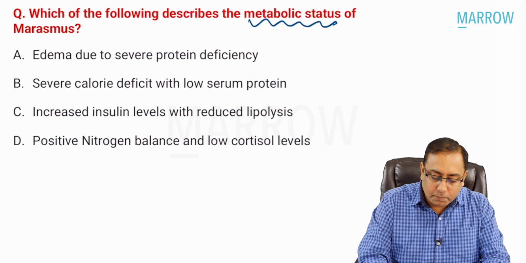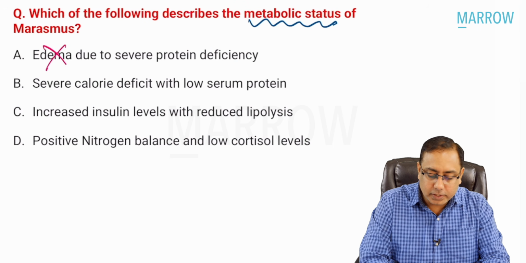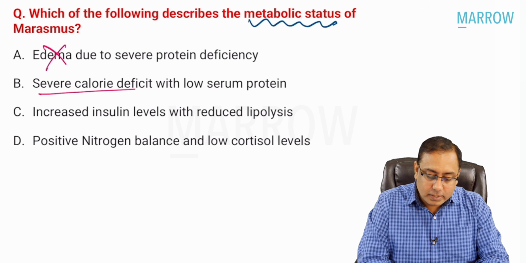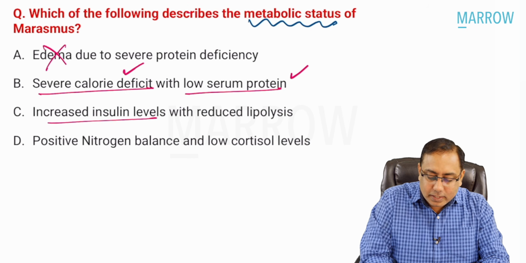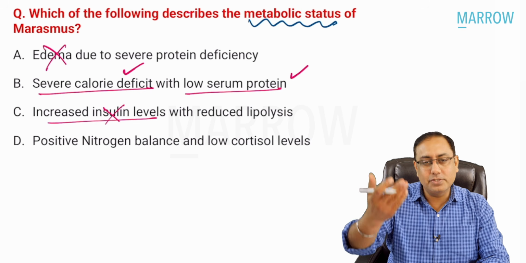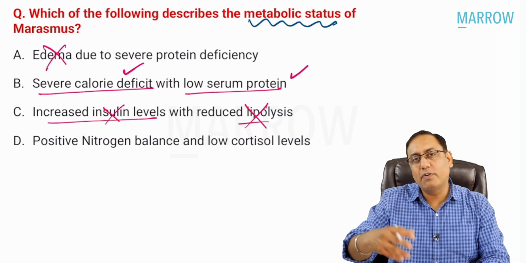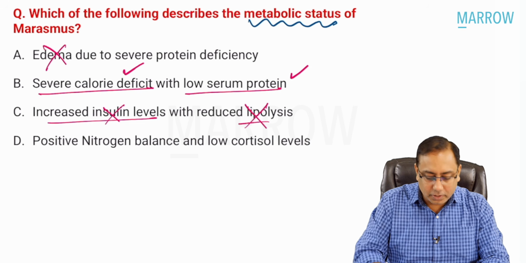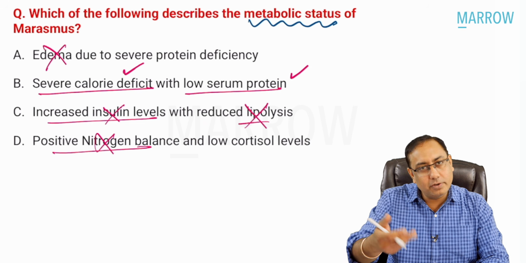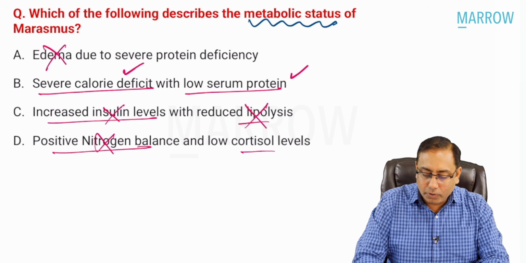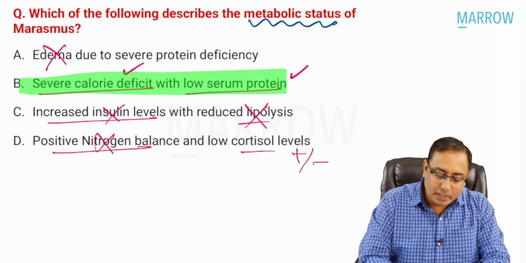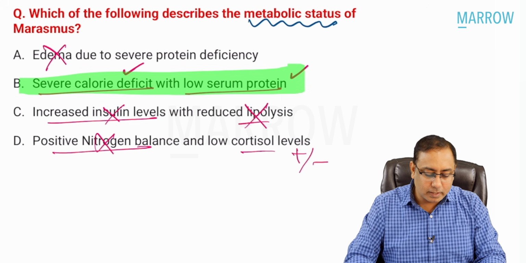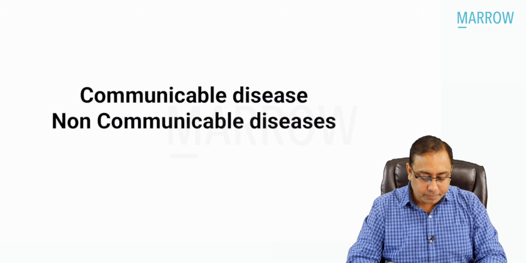So let us see the options. Edema due to severe protein deficiency: this is not correct, there is no edema. Severe calorie deficit with low serum protein: definitely yes. Increased insulin: why would it be increased? Reduced lipolysis: why would fat be retained? That is not correct. Positive nitrogen balance: why would the nitrogen balance be positive? And low cortisol, of course, it can be there, plus or minus. So generally, which is the best answer you would like to mark? Option B is the direct MCQ, direct answer.